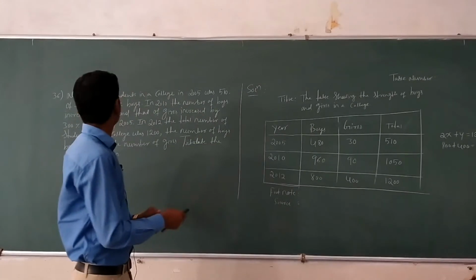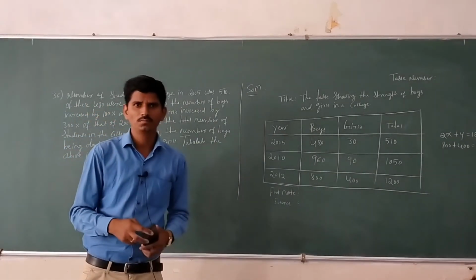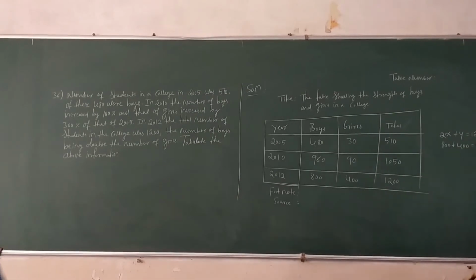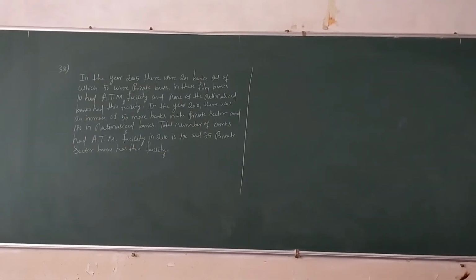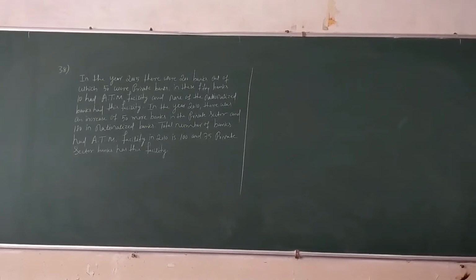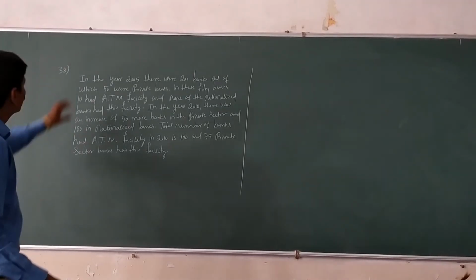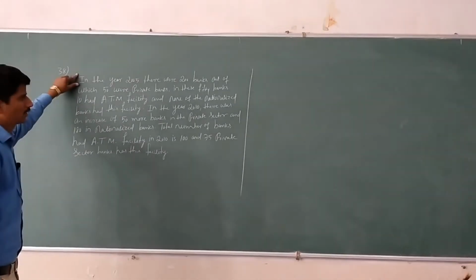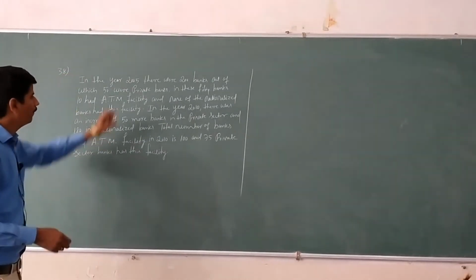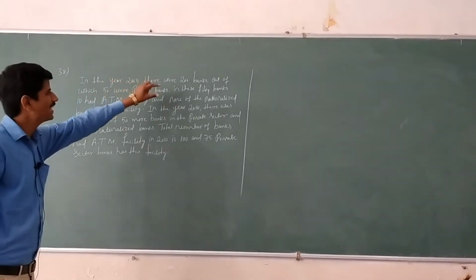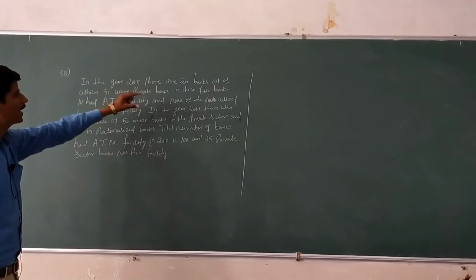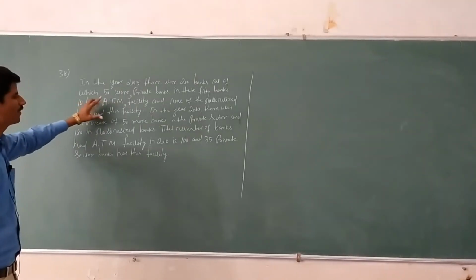This is the 36th problem. Okay, the next, last problem, the 38th problem. In the year 2005 there were 200 banks, out of which 50 were private banks. In these 50 banks, 10 had ATM facility and none of the national banks had this facility.